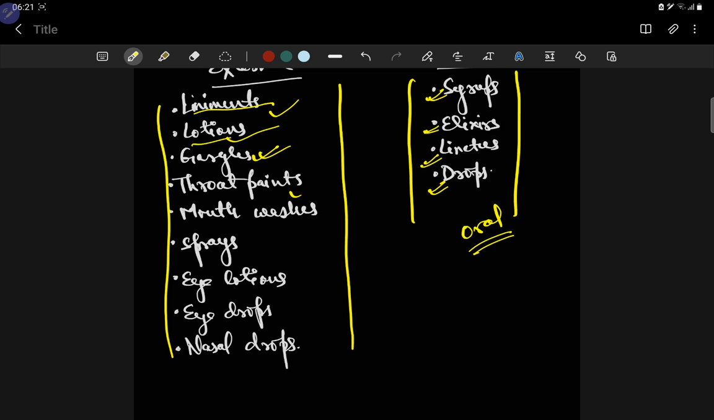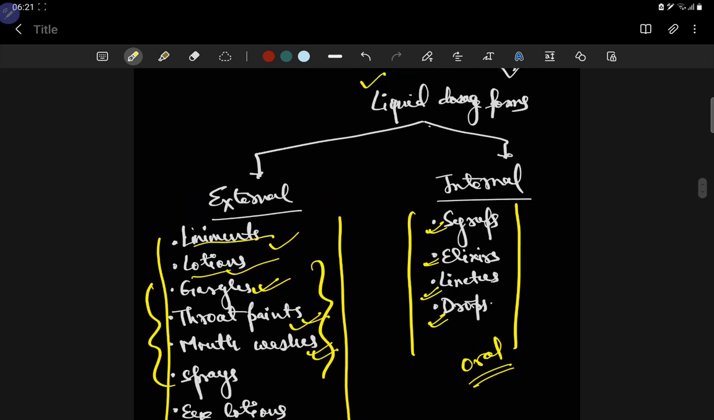Now gargles for throat pain and mouth washes, you take them and rinse the mouth and then throw them out. Then eye lotions, eye drops and nasal drops like xylometazoline, which are used, very important, for a running nose, a severe running nose. And there are many other things which have already been discussed and will be discussed in future lectures on pharmaceutics.